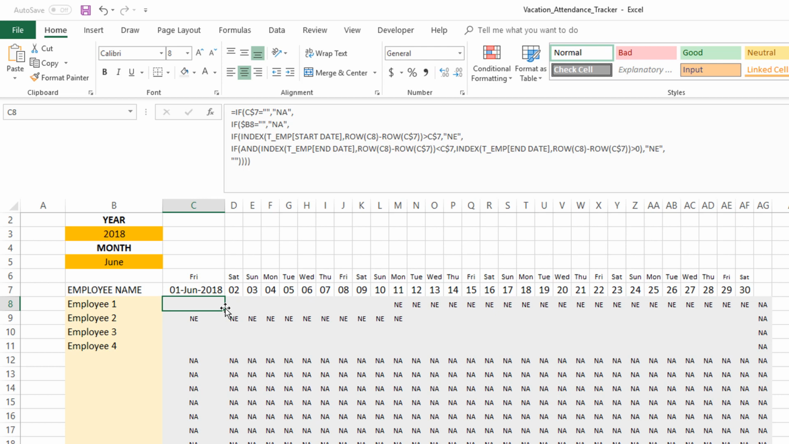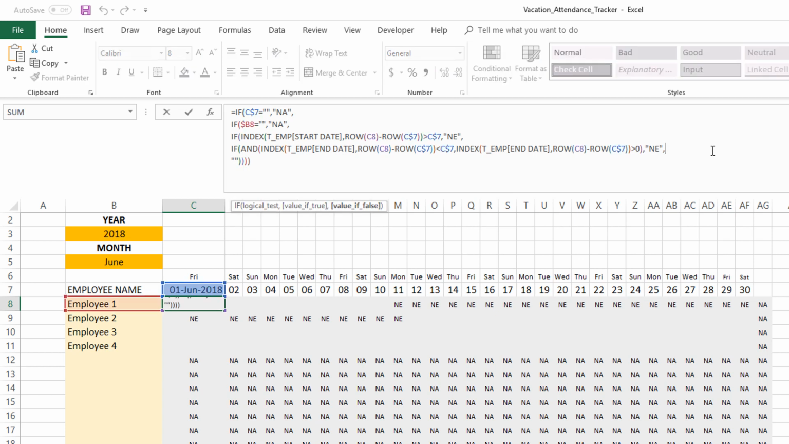Now, the next part is we need to check if the date is a holiday. So to check if the date is a holiday, we'll do the same Alt Enter to go to the next line. We'll open an IF function and say, how do we know if something is a holiday? We're going to do MATCH this date C7, go and see if it is in the list of holidays, L underscore this, exact match. So if this date is present there, then it will return a number. So if that number is greater than 0, that means it's a holiday.